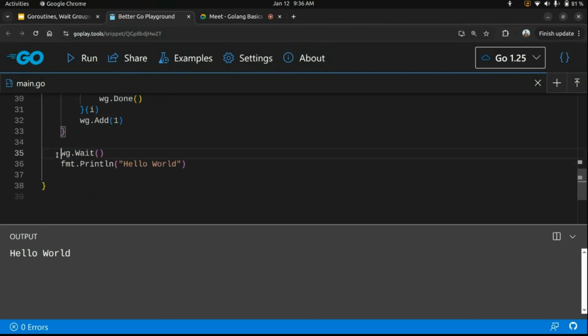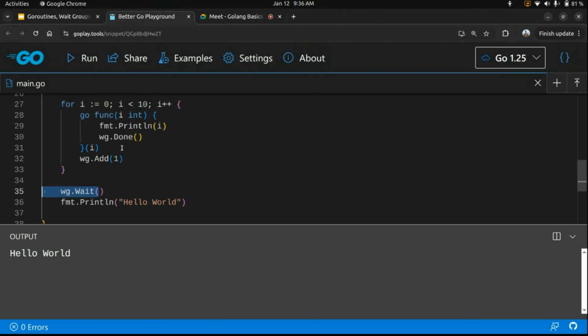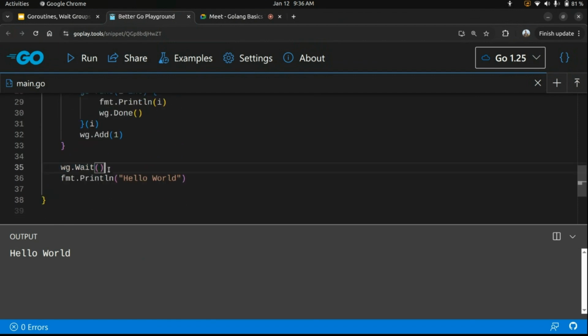In the main function, I want my main function to wait until the child goroutines complete. So in the main goroutine, I have written wg.Wait. It waits until the counter becomes zero. Whenever the counter becomes zero, it unblocks the control, and the control goes to line number 36. It will print hello world, and our program will exit.